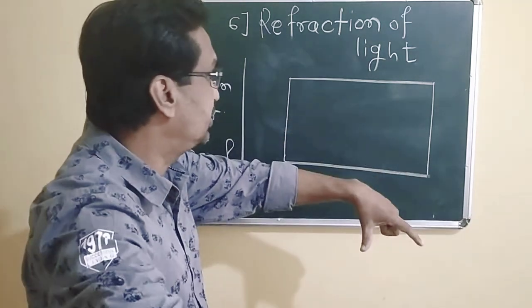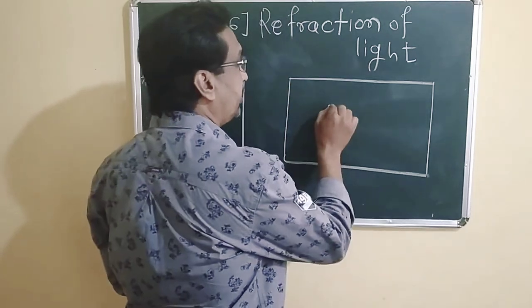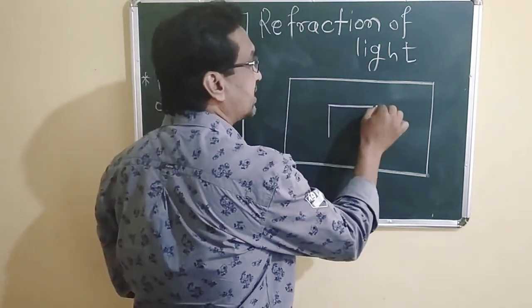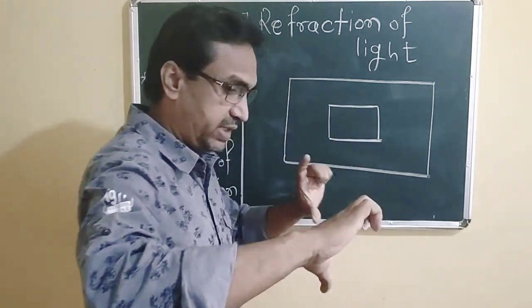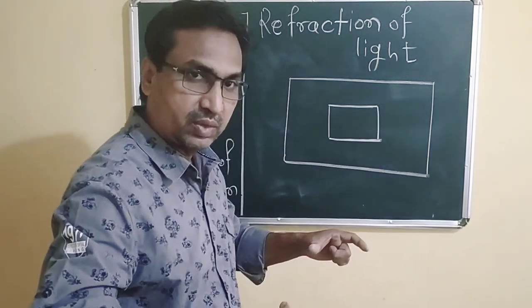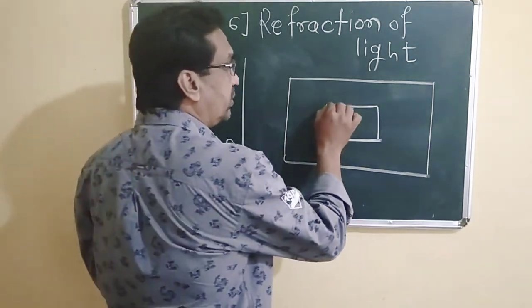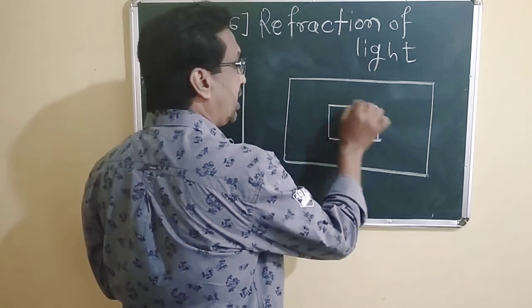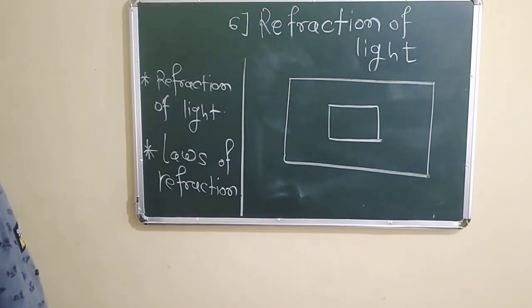We have to attach it on a table. What you have to do? We have to take a glass slab, it is like that. So the glass slab is there. What you have to do? We have to take the outline of it and name it PQRS.